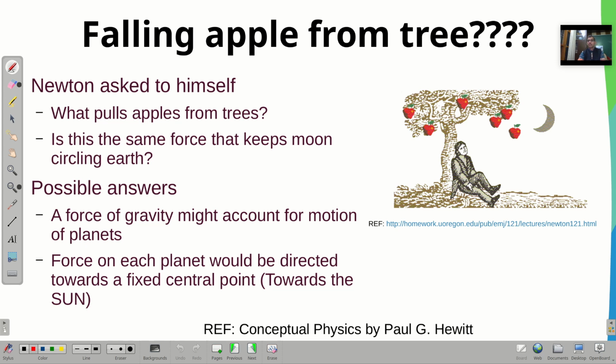Now let us go to Newton, Isaac Newton. So it was known to all that Newton was sitting under an apple tree, and suddenly an apple falls. Then Newton asked himself, what pulls apples from the tree? It's a very interesting question. He asked himself, and all of us know this question, why the apple was coming down. Newton asked another question.